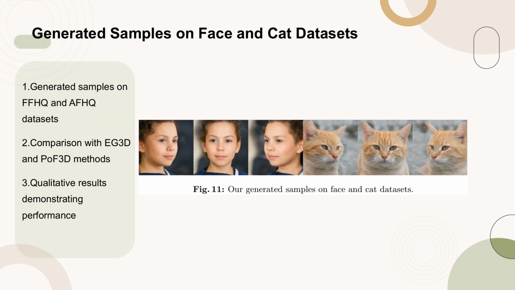Figure 11 presents our generated samples on the face and cat datasets, specifically the FFHQ and AFHQ datasets. The figure serves as a visual comparison of our method with EG3D and POF3D, highlighting our comparable results on the FFHQ dataset and superior results on the AFHQ dataset. The qualitative results showcased in Figure 11 demonstrate the effectiveness of our approach in generating realistic and high-quality samples, despite not using ground truth poses.